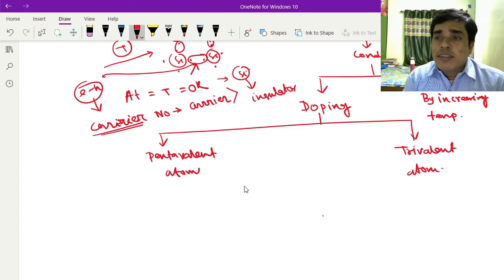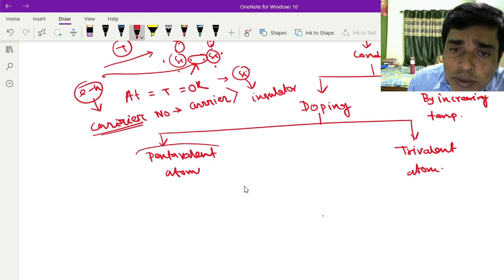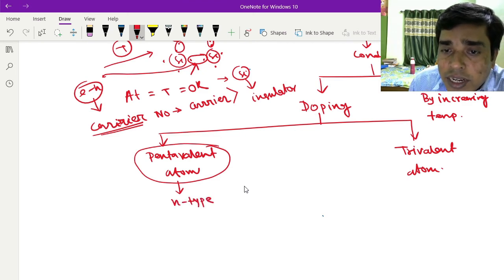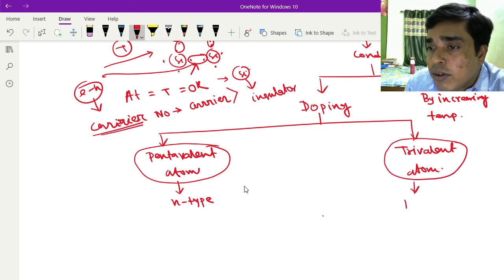If you dope with a pentavalent atom, the extrinsic semiconductor is called N-type semiconductor. When you dope with a trivalent atom, it is called P-type semiconductor.